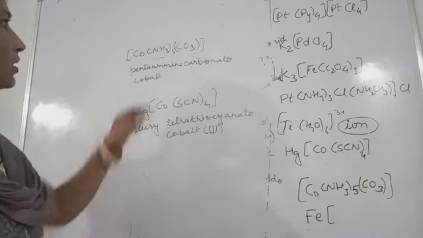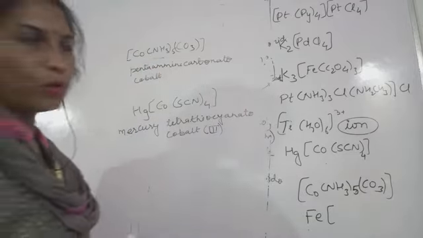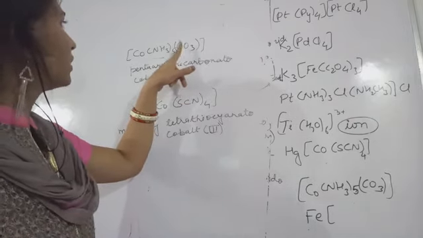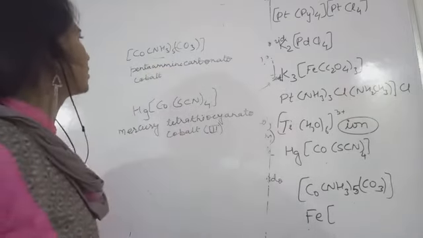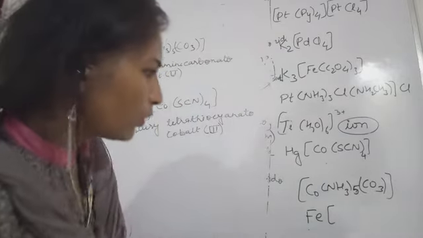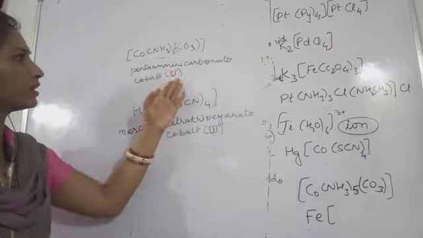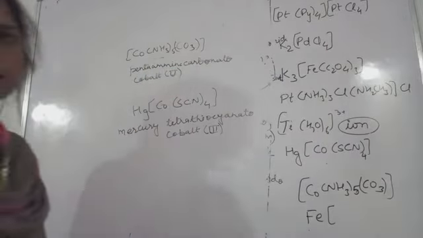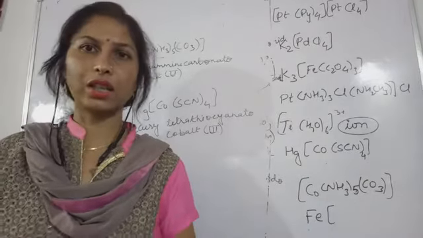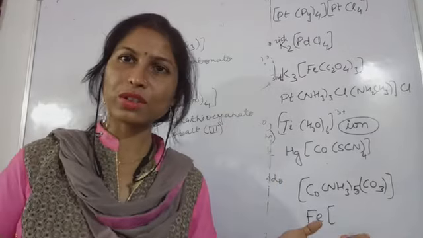Okay, what charge will this cobalt have, what oxidation state? See, carbonate is 2 negative. If 2 negative is present here, so 2 positive will be with cobalt. If only one carbonato is present, then CO3 only 1 is there, so this is the 2 oxidation state. So this was all about naming the coordination compounds. Okay, so hope you understood this, and after this we are going to start what?